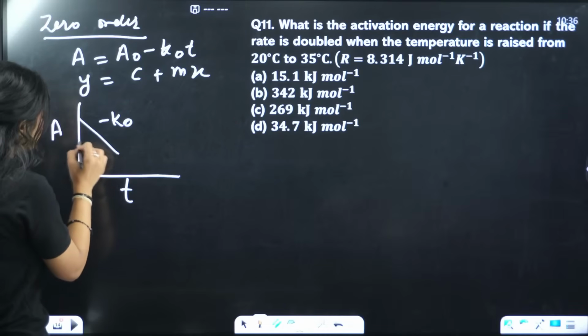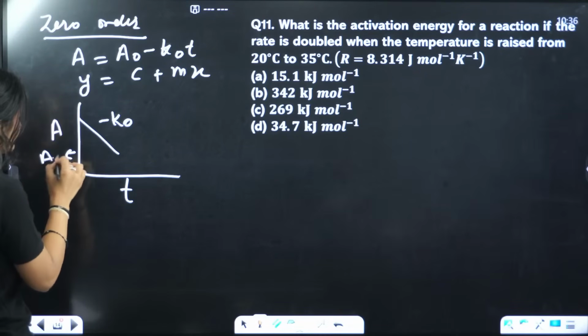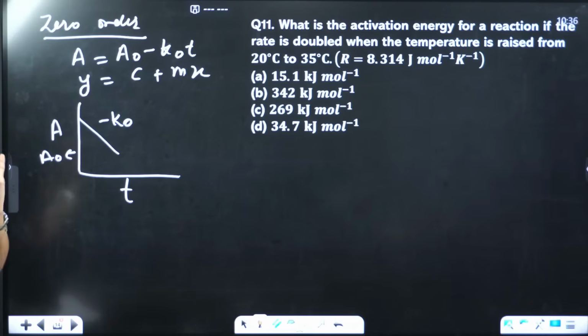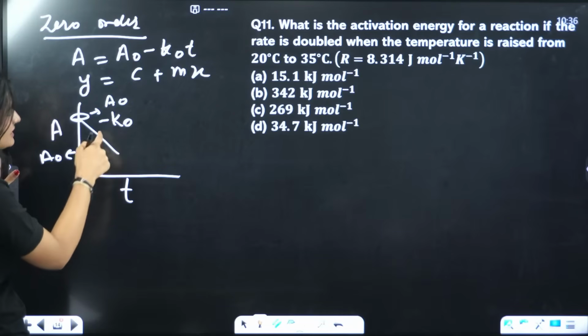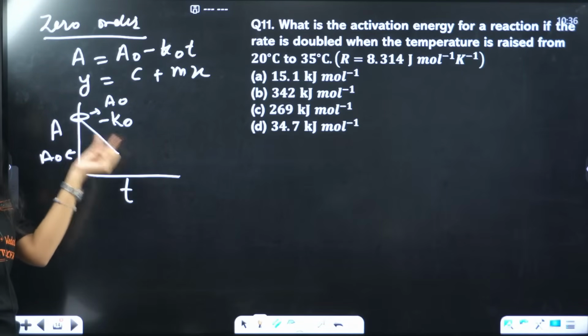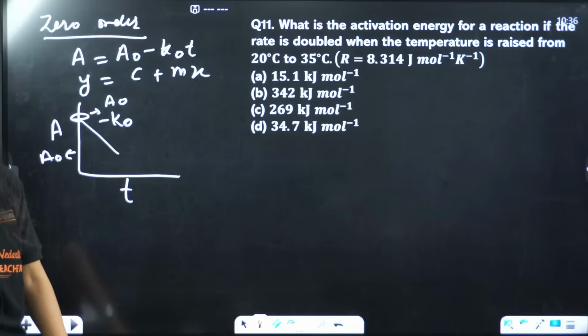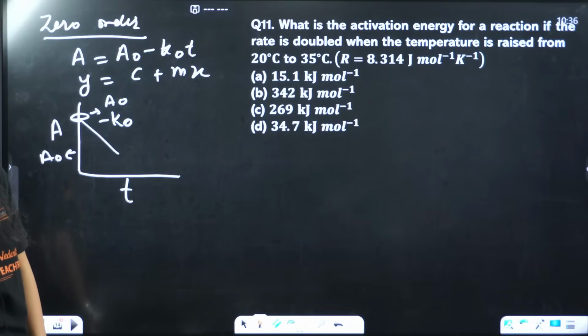Right? This intercept is a naught. That is the graph. This intercept value, this point, is your a naught. And the slope of this graph is minus k naught. It is a straight line. That is for your zero order reaction.